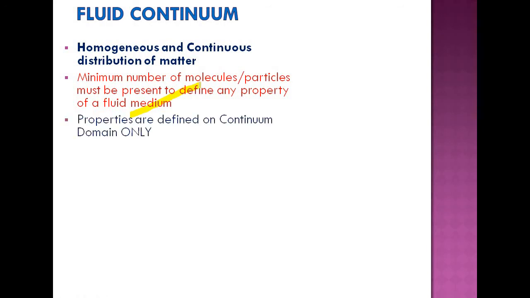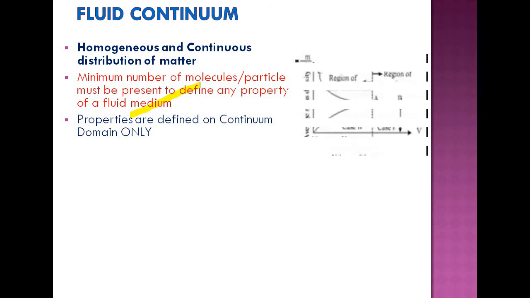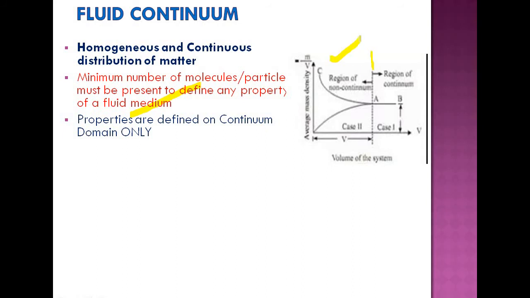Now, properties are defined on the continuum domain only. So here you have two domains. See that figure. One is the left side of the vertical line, which is marked as the region of non-continuum, and the right side is the region of continuum. What is on the y-axis is average molecular density.